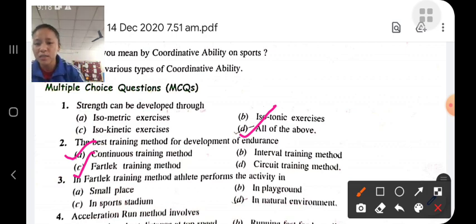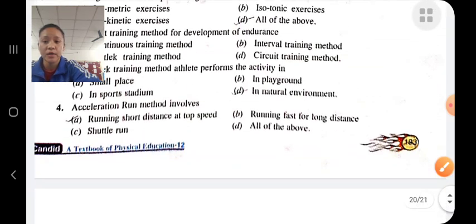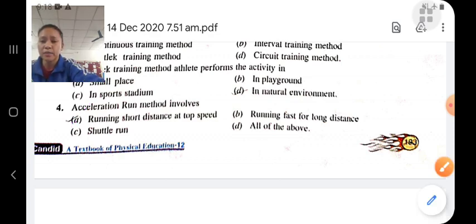In fartlek training methods, the athlete performs the activity in the natural environment. Acceleration run methods involve running short distance at top speed. He has to do the movement with maximum speed, the ability to achieve maximum speed, running short distance at top speed.